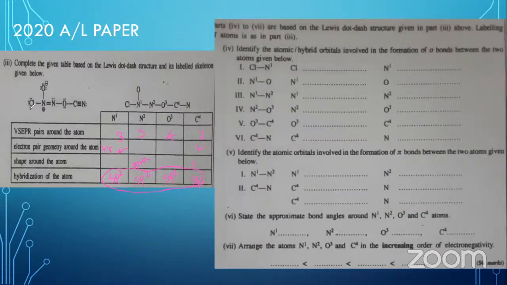It has 4, so you can take it as sp3. Or otherwise, if you are thinking about the terminal atom, you can take the atomic orbital even, so the answer is 3p. Okay, you can't take it as 2p, because the particular atomic orbital involved in this bonding is 3p.